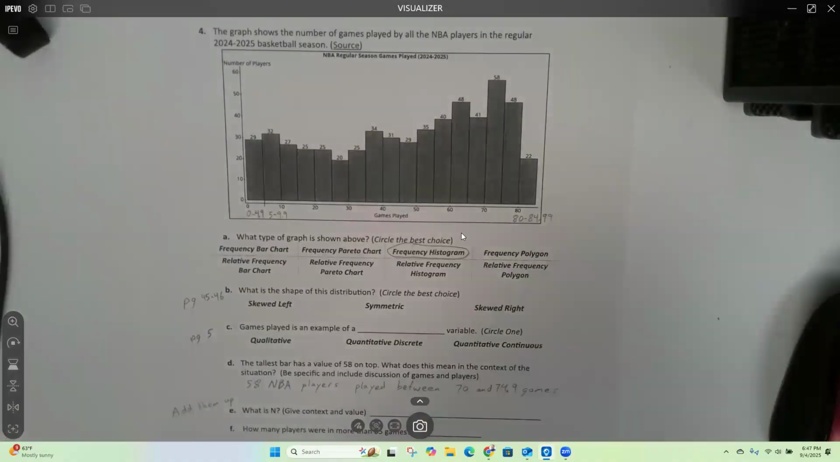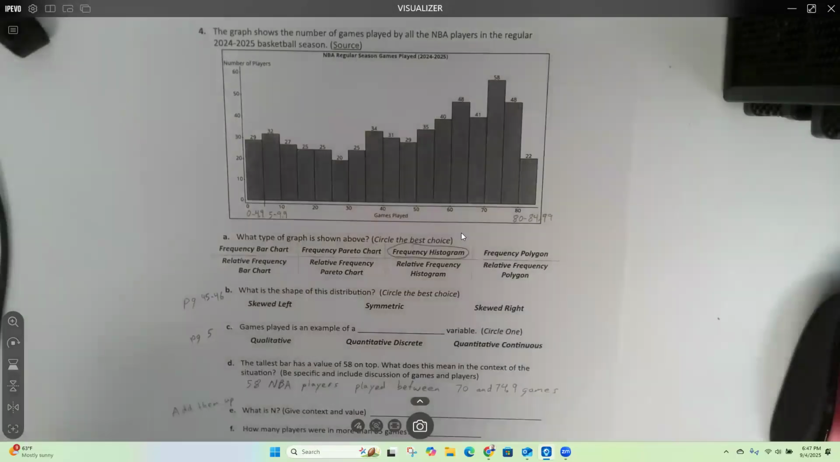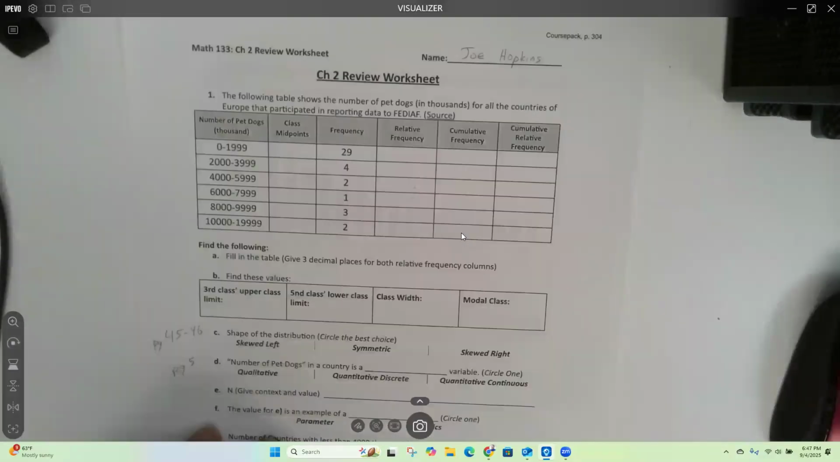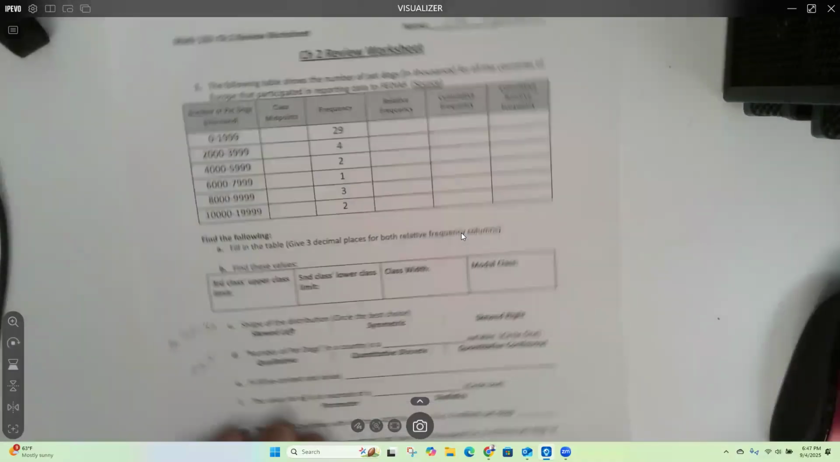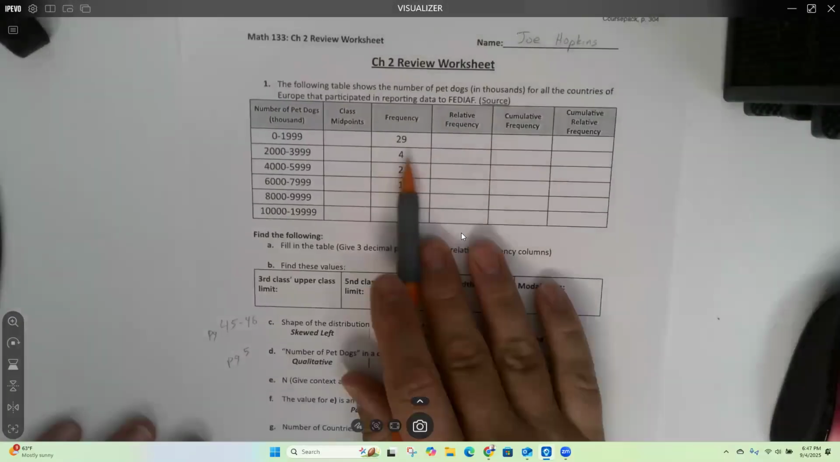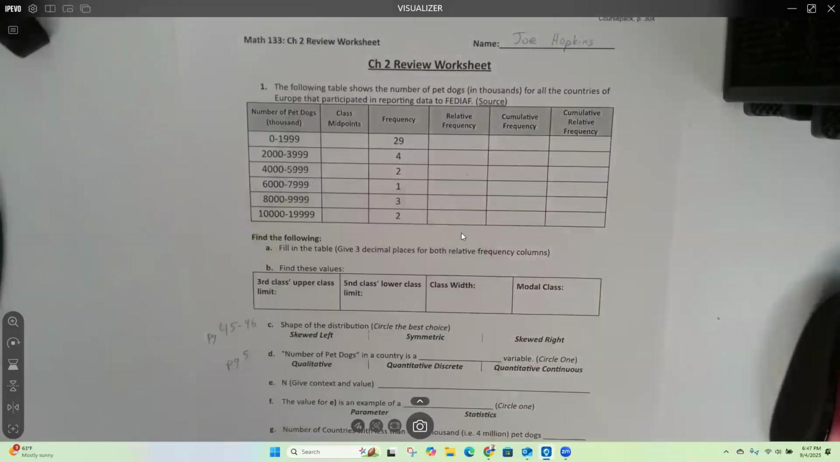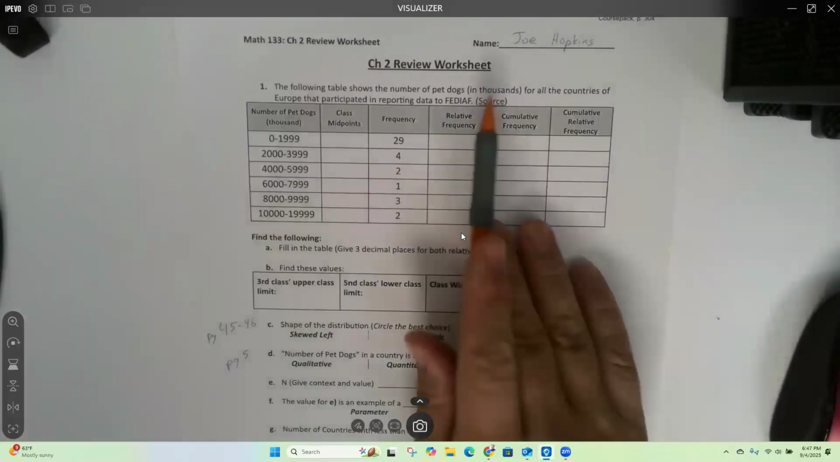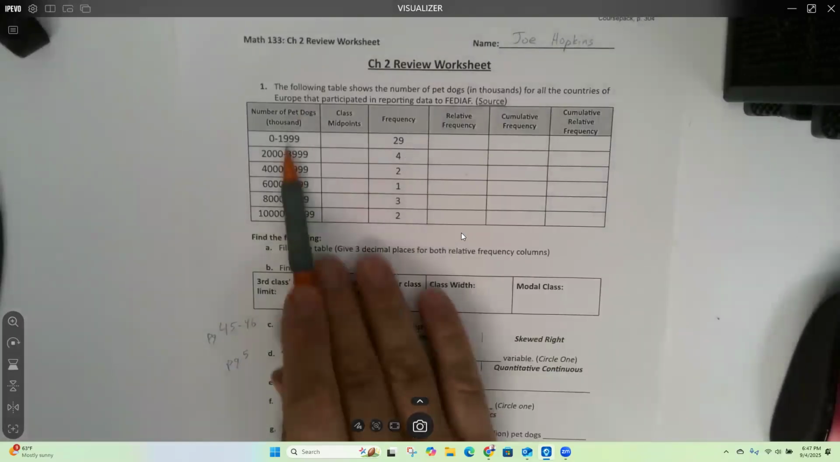I think that's all the hints I'm going to give for today. But let's jump back to first page, page 304. And let's look at our project here. So the following table shows the number of pet dogs in thousands. So in thousands means that these are thousands of dogs.